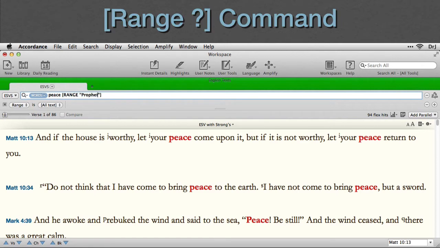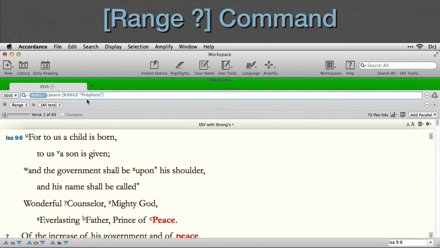Again, notice the title is in quotes. I should also point out that as of Accordance 10.4.2, we no longer need to use the AND command in front of the range command. The range command will work just fine by itself.